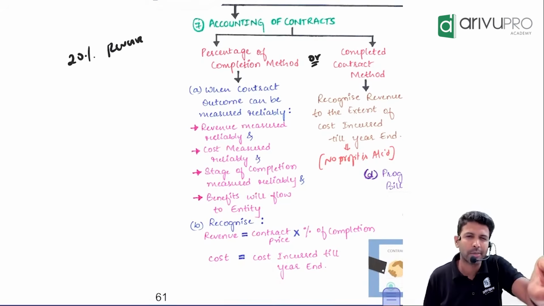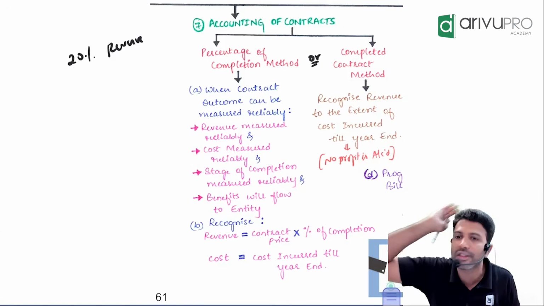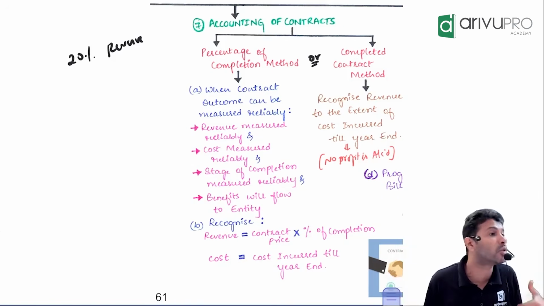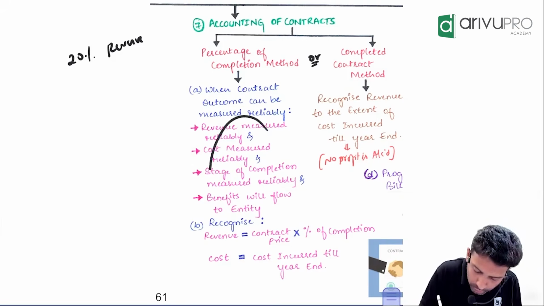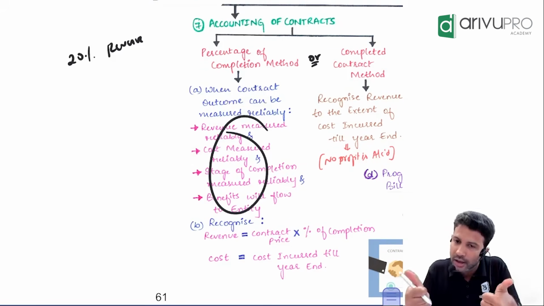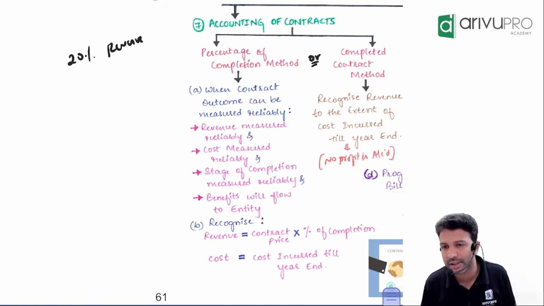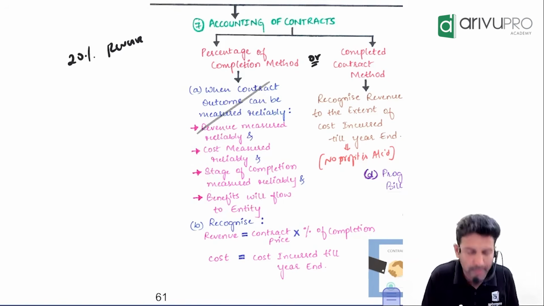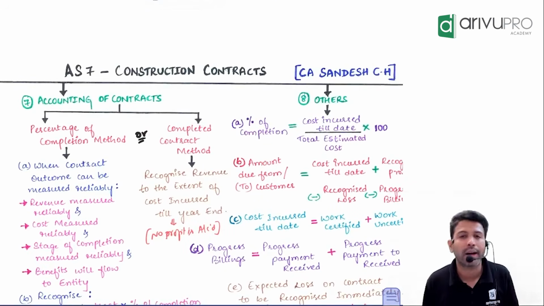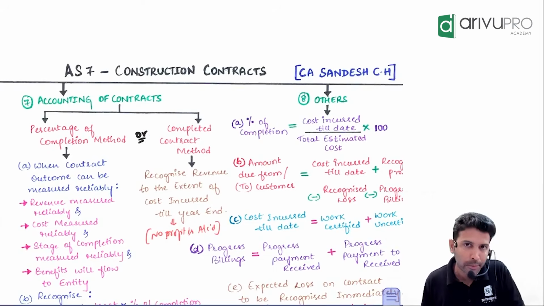You should have a reasonable assurance that you will collect the money from the customer. It should not go into that scenario, right? You should have a reasonable assurance that the customer will pay you that particular money. If all 4 are satisfied, we say what? The outcome of the contract you can measure reliably. Only then you can go for which method? Percentage of completion method. If the outcome cannot be measured reliably, then compulsorily you will go for which method? Completed contract.